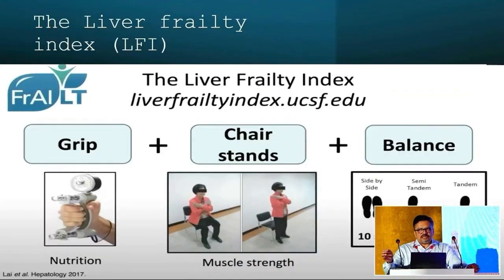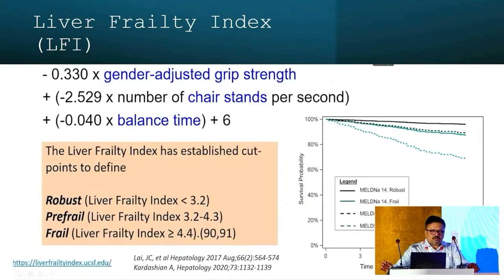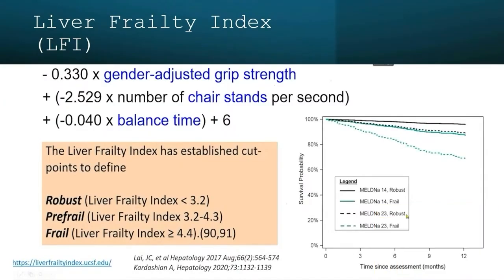The most validated test in the outpatient setting is the liver frailty index. It has three components. One is the hand grip, which looks at the nutrition. The second is the chair stand, which looks at the muscle strength. And third is the balance, where you look at the neuromuscular coordination. Based on these numbers, you have an online calculator which gives you the score.